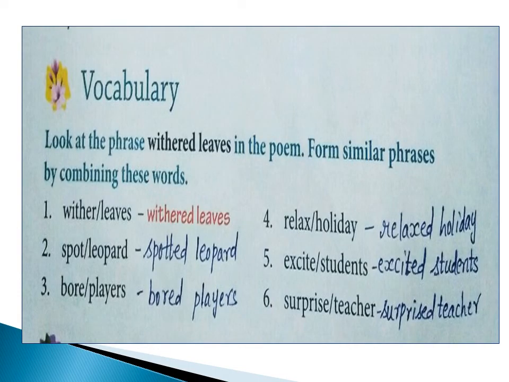Now this is the vocabulary part, children, which is given again in page number 20 itself. Now look at the phrase withered leaves in the poem. Form similar phrases by combining these words. What are phrases, children? Phrases are a group of words. It can be 2 words grouped together or 3 words grouped together or many more words. So when you group or join few words together to give a meaning to those words are called as phrases. So what are phrases? Phrases are a group of words which give a meaning to that words.